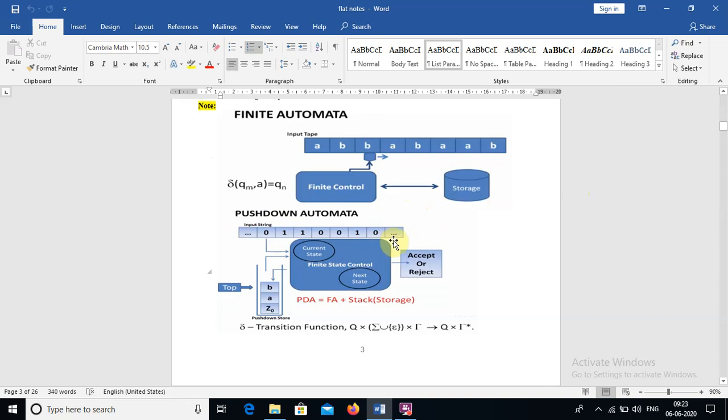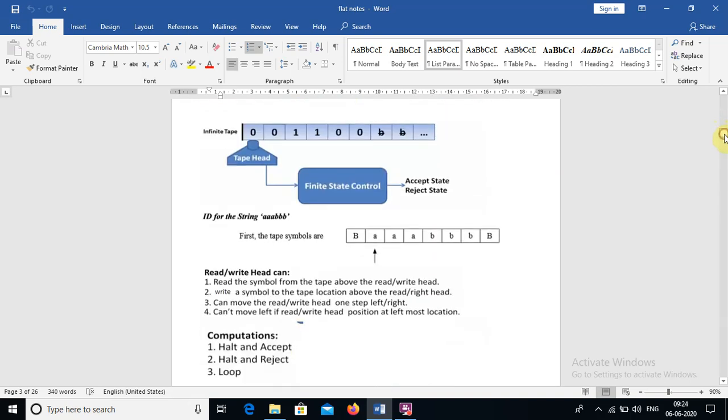Here we have an input tape, and a read write head is there. Especially we have a stack, where the input symbol from the input tape and the stack symbol from the stack tape give the possibility of a transition. So that is about the pushdown automata. We already completed these two. Now the concept is the Turing machine.